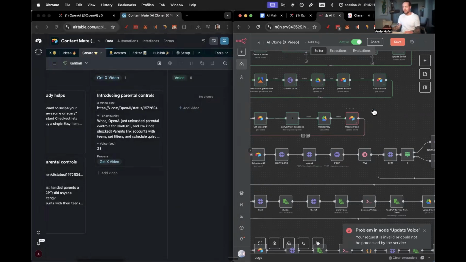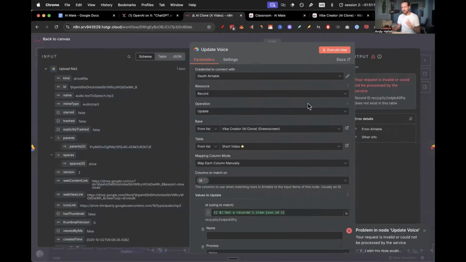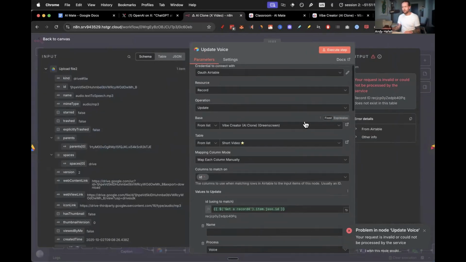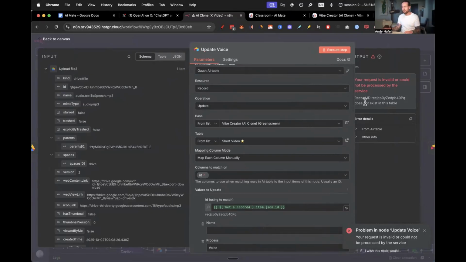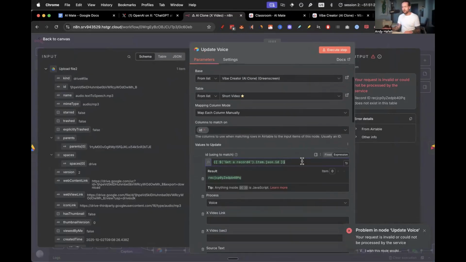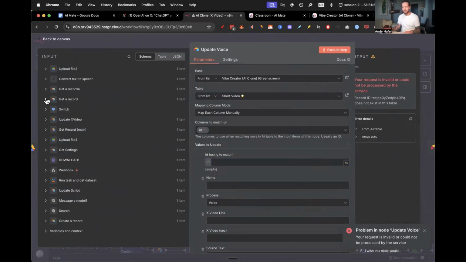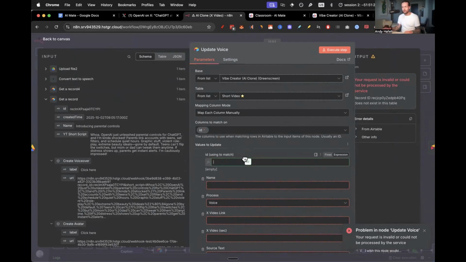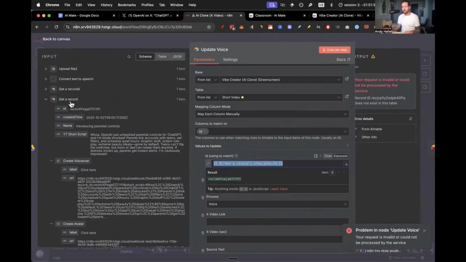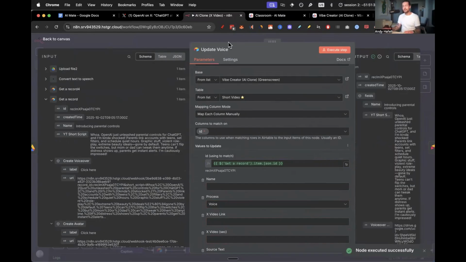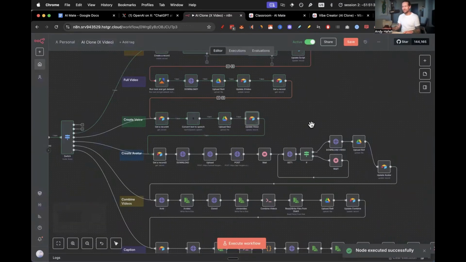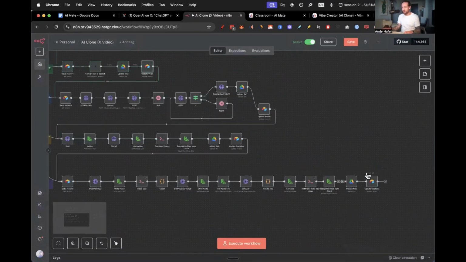So here again, I did some changing on exactly the voice thing here. So we have not a good record ID. So I'm going to get a record ID here. So I think we had an issue with this node here. And this is why I don't share it before it's complete, right? So there we have updated the voice.